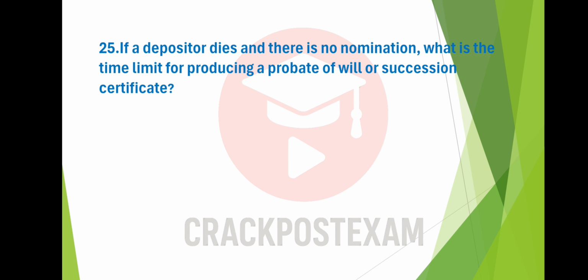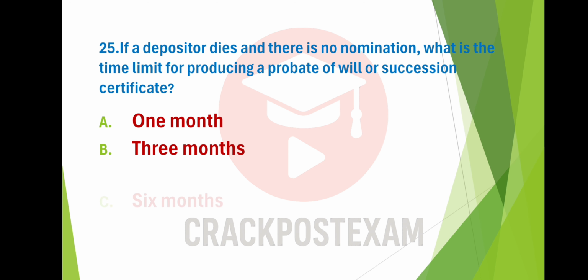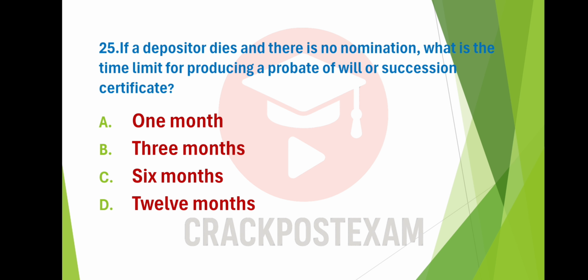Question number 25. If a depositor dies and there is no nomination, what is the time limit for producing a probate of will or succession certificate? Option A. 1 month. Option B. 3 months. Option C. 6 months. Option D. 12 months. And the answer is option B. 3 months.